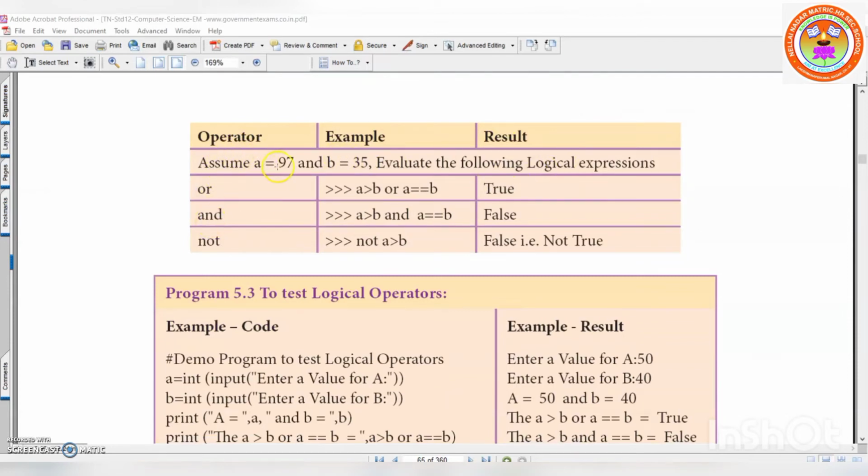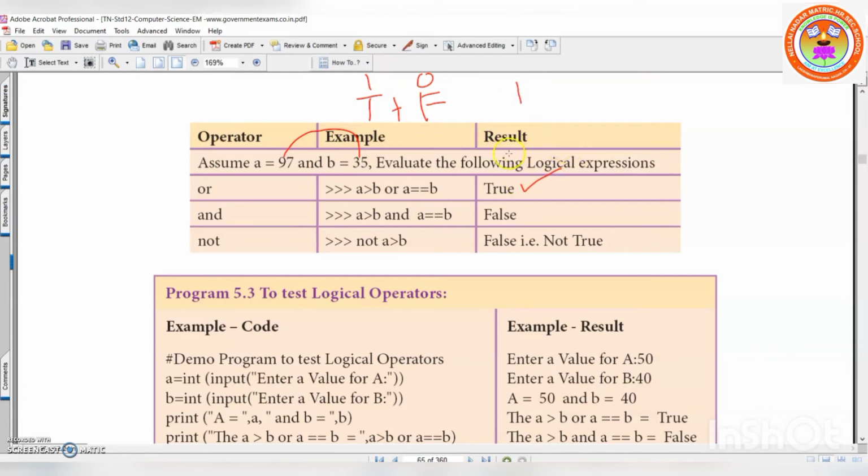See here, assume A is equal to 97, B is equal to 35. Now the OR operator you are going to use. A is greater than B. A is 97, B is 35. A is greater than B. Yes, true it is, right? Or A is equal to B. 97 is not equal to 35. So it is false, right? So true means 1, false means 0. Understood? For the OR operator we use plus: 1 plus 0 is 1. So it is true.